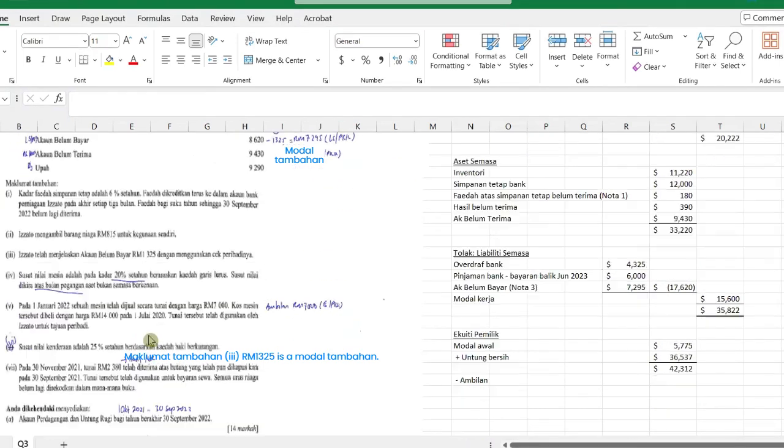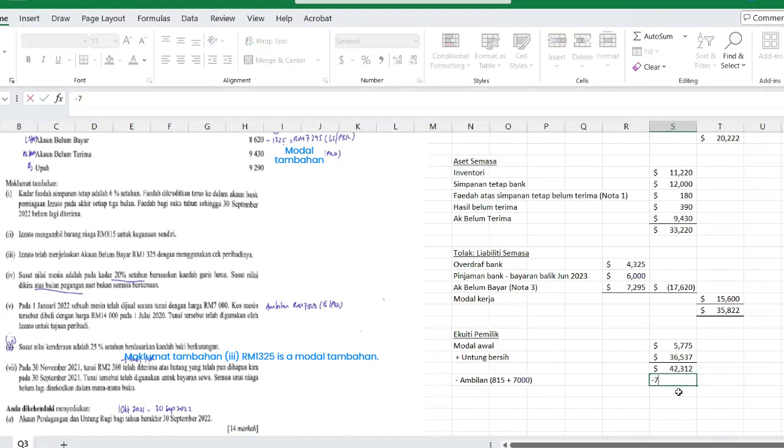And also Izato has taken from 100% machine 7,000 in Berlian. So these are two items. 815 barang niaga. Izato has a drawing in the form of Berlian and this 7,000 cash. So total ambilan is 7815. The amount is actually a modal tambahan. She issued a check for account belum bayar, modal tambahan 1325.